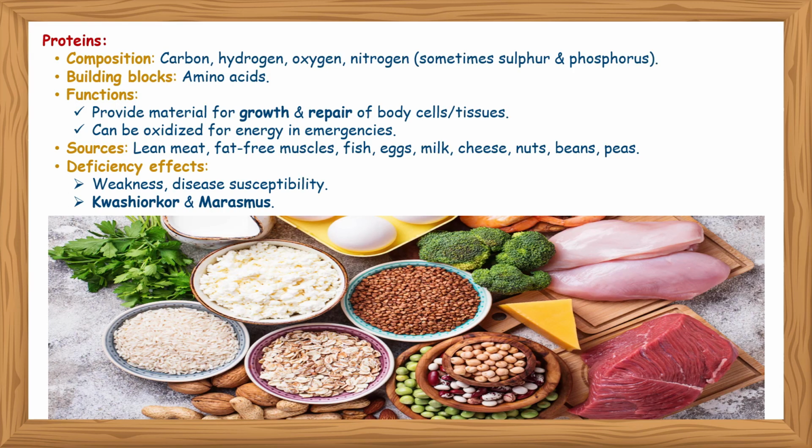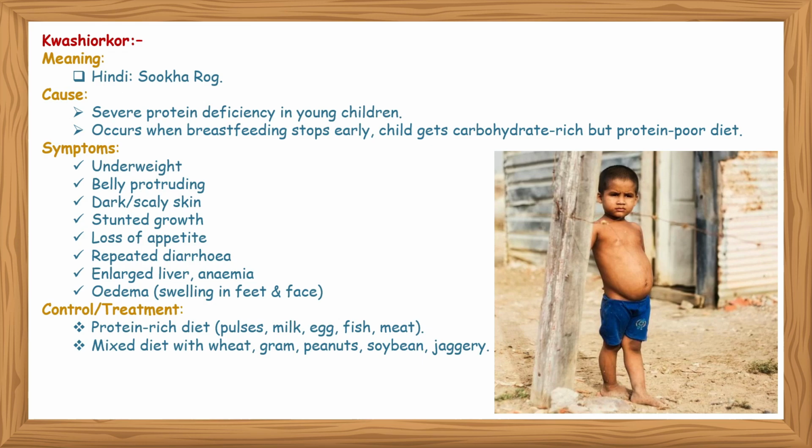The deficiency causes weakness, disease susceptibility, kwashiorkor and marasmus. We know what kwashiorkor is. In Hindi, it is called sukha rog. The cause is severe protein deficiency in young children, which occurs when breastfeeding stops early. The child gets a carbohydrate rich but protein poor diet.